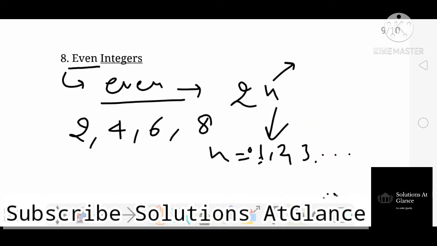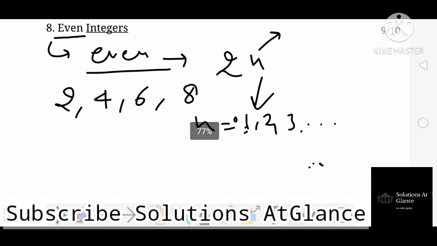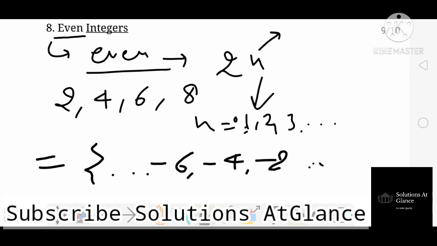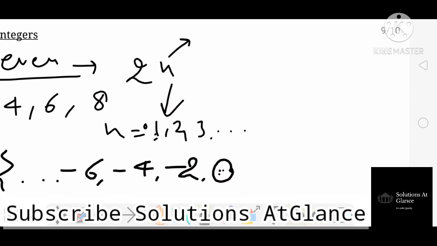These all are even integers, or simply they are divisible by 2. The numbers which are divisible by 2 and are integers are represented as -6, -4, -2, and we know that 0 is also an even number, so we'll include 0 also here. Then after 0, 2, 4, 6 and so on. So this is the set of even integers.